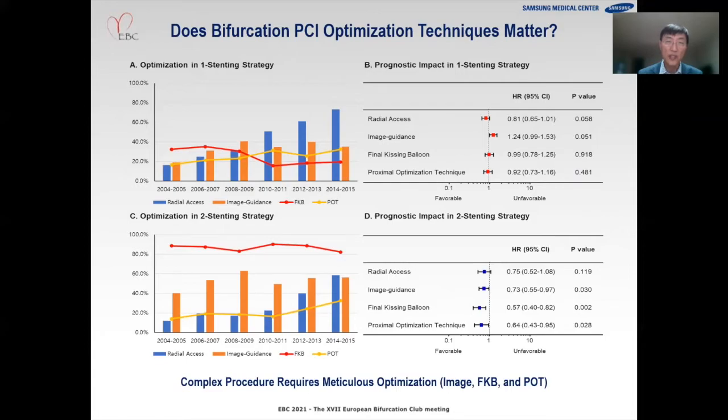How about the PCI optimization technique? Actually, we have the wider application of image guidance, POT technique, and final kissing ballooning. Interestingly, those techniques, imaging guidance, final kissing ballooning, and proximal optimization technique, were associated with better clinical outcome in terms of target vessel failure only in the two-stent strategy. In the one-stent strategy, those techniques did not improve the clinical outcome. So optimization technique is more important in complex procedures such as the two-stent technique strategy.